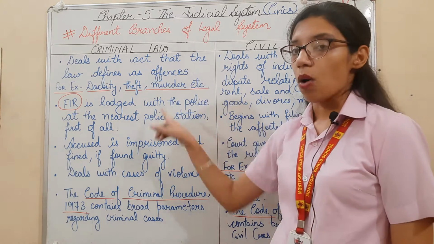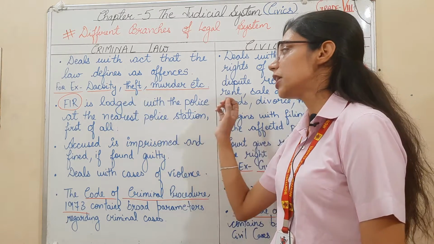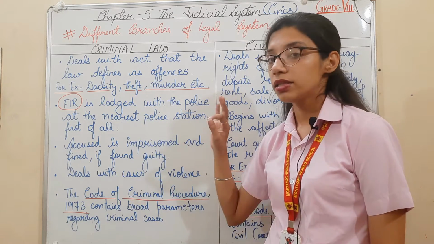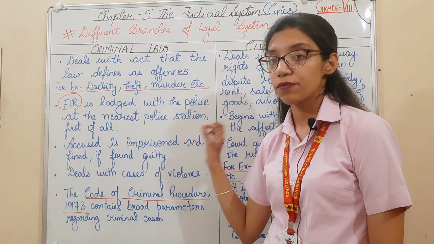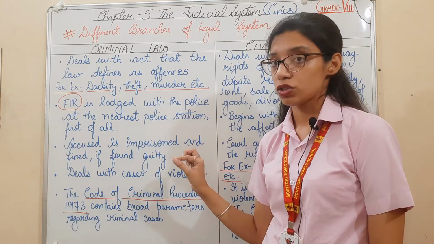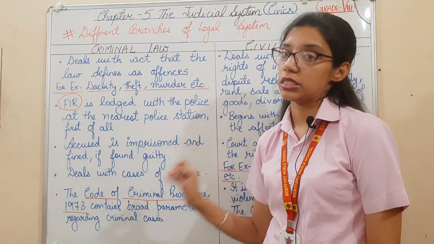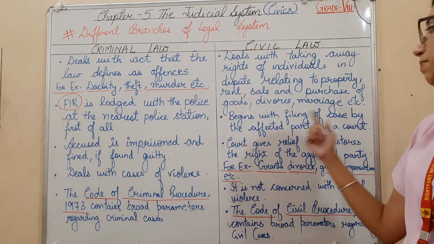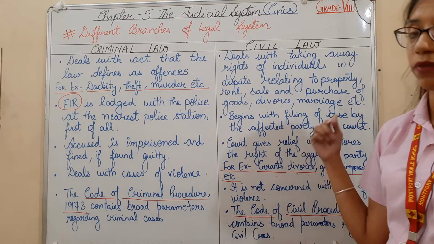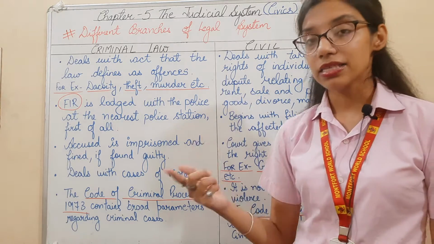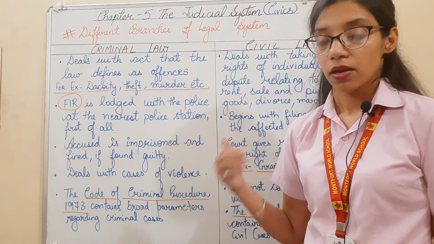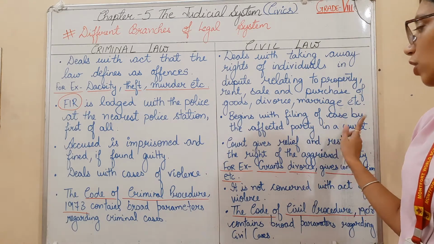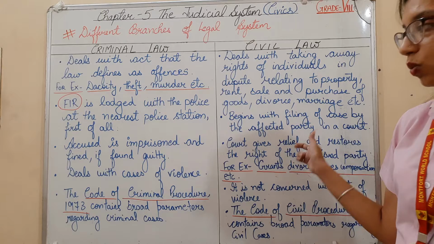In criminal law, the first thing is that the FIR, the First Information Report, needs to be lodged with the police at the nearest police station. And here it begins with the filing of a case by the affected person in a court. You can file a case against the person because of whom you are being affected.